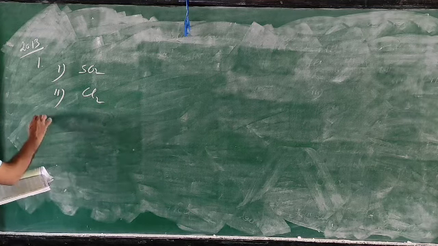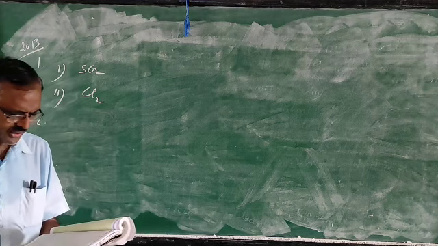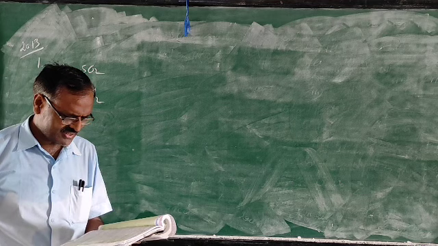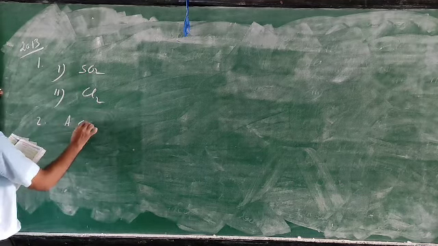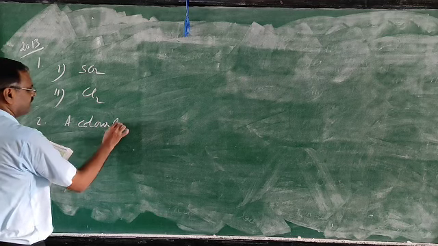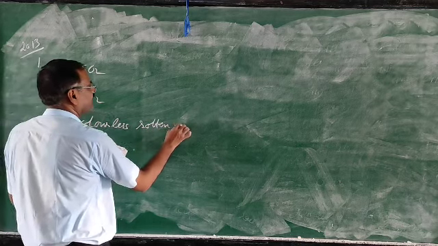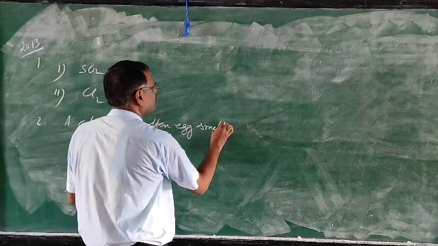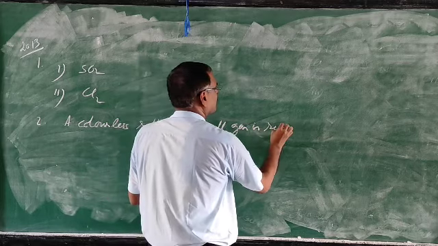Then second one, state one appropriate observation. Copper sulfide is treated with dilute hydrochloric acid. A colorless rotten egg smell gas is released.